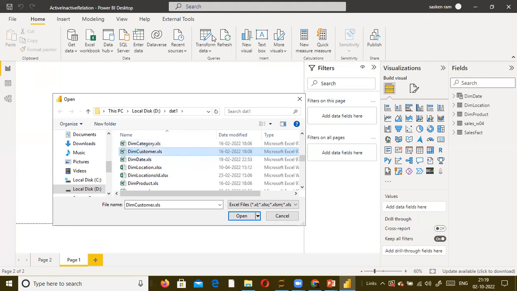Murugan and Prem Kumar. Prem Kumar did not join. Dim category and customers and location. These are the files that are available. I just simply clicked on it and it got loaded here. Okay, here the customer. Okay, I will load the customer dimension also.